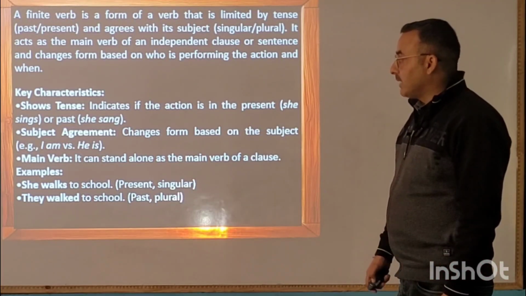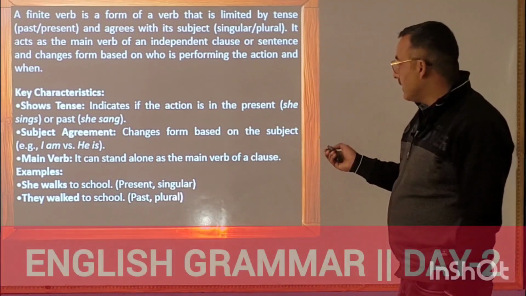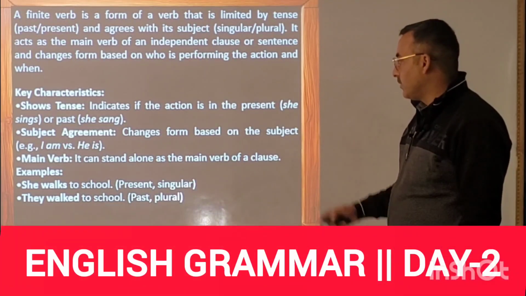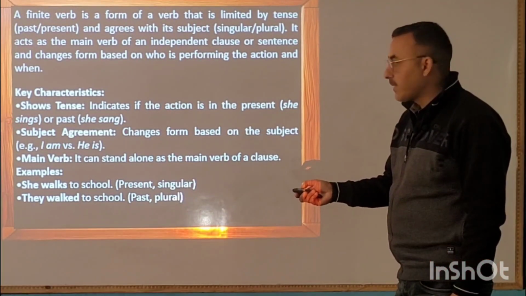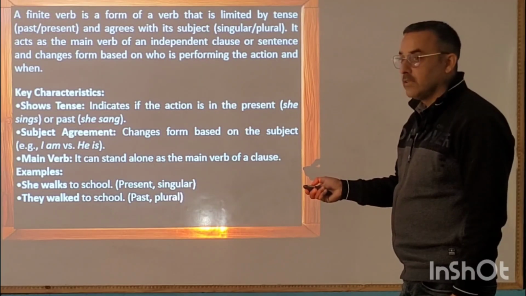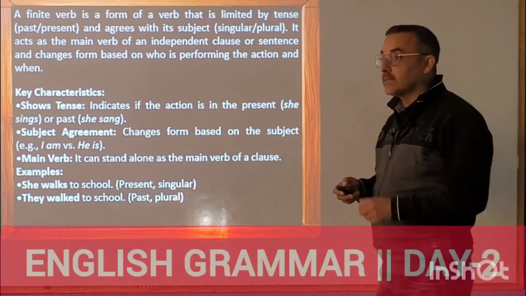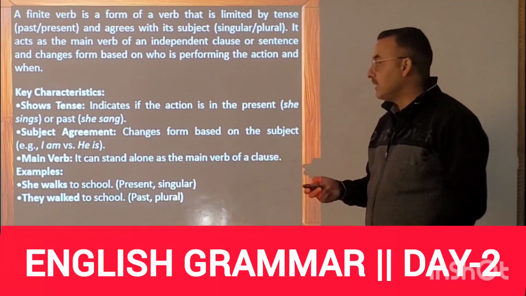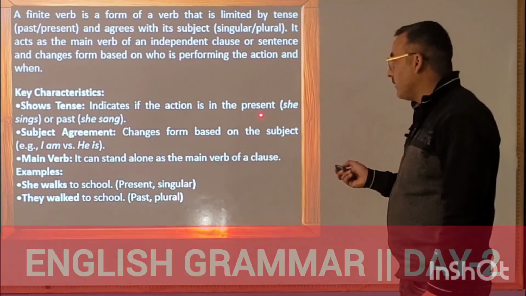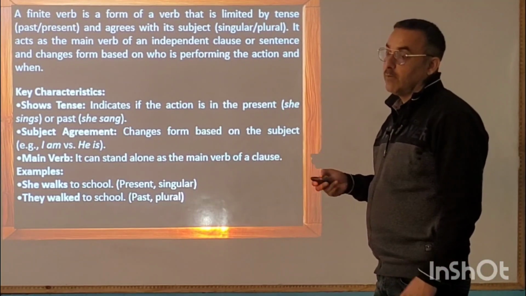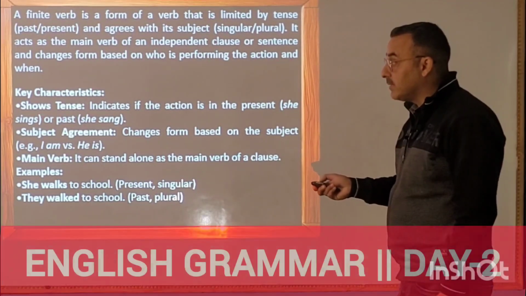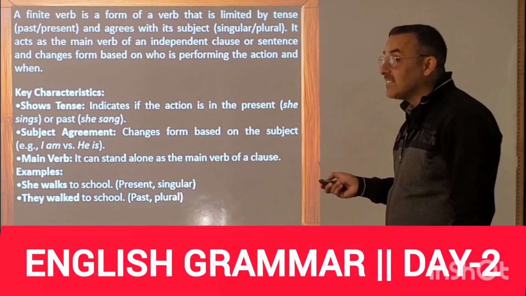For example, you can see there, she sings. Here the finite verb is sings. And she sang. So you can see the word sing is going to be changed. In the first, when we are talking about present tense, we are saying she sings. But when we are talking about past tense, we say she sang.